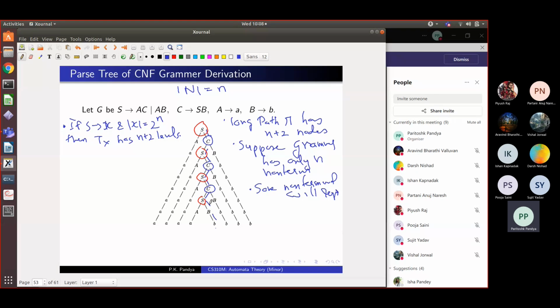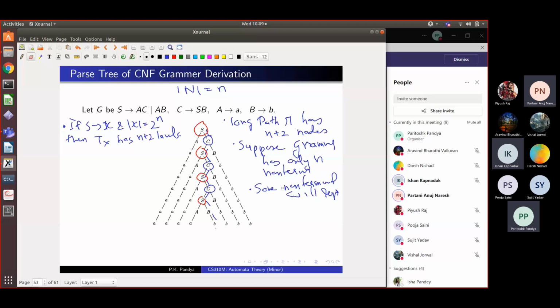So any questions so far? I think people are very silent. Either they are completely lost or everything is very clear. So I am not able to make out what is the case. So let me ask a few people. Who is there? Let's start from the top. Darsh. Hi, Darsh. Okay, we go to Ishan. Ishan? Yes, sir, it's clear. So is the idea clear? Yes, sir. What about Naresh?